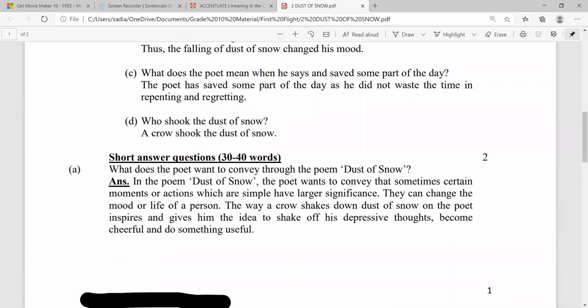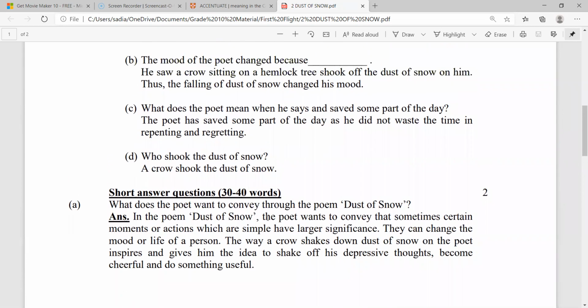What does the poet want to convey through the poem Dust of Snow? Robert Frost, in his poem Dust of Snow, brings home a message that sometimes certain moments or actions which are simple have large significance in life. It is evident that such moments can change the mood or life of a person for good.